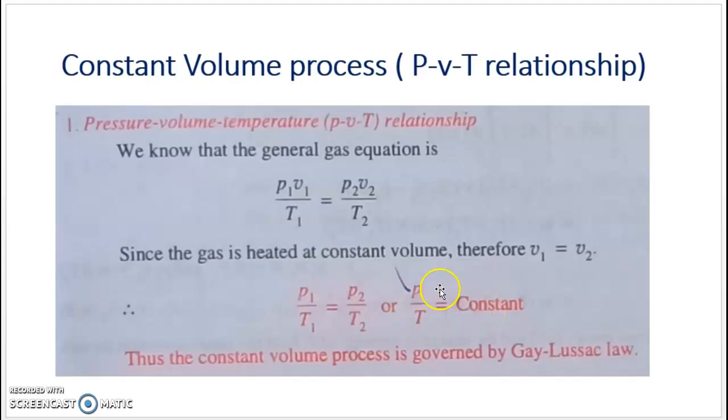We can expand this for various state points like P1 by T1 is equal to P2 by T2. This expression is nothing but the Gay-Lussac law. So this constant volume process is governed by the Gay-Lussac law. This is the PVT relationship for the constant volume process, P by T equal to constant.